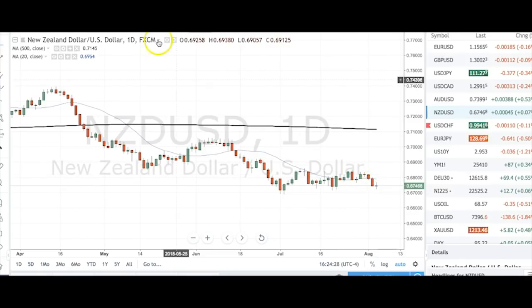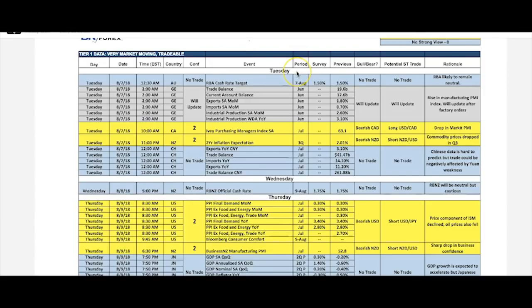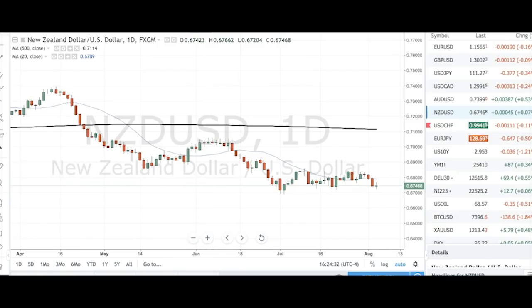Given the fact that, let's just go back to the calendar for one second, Kathy is bearish on inflation expectations in New Zealand, and she thinks the RBNZ may be cautious. That is, if the RBA is going to be neutral, the RBNZ may be cautious, may even hint at the possibility that it could loosen monetary policy rather than strengthen it. All of those things set up a negative relative strength trade for Aussie Kiwi. So we'll take a look at that in the crosses section.